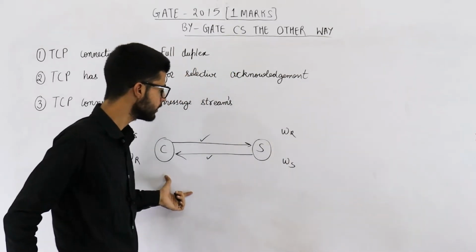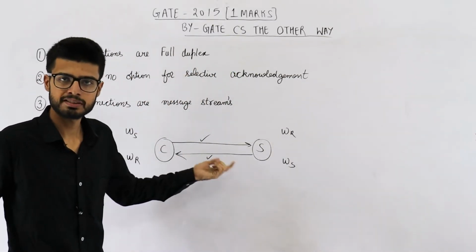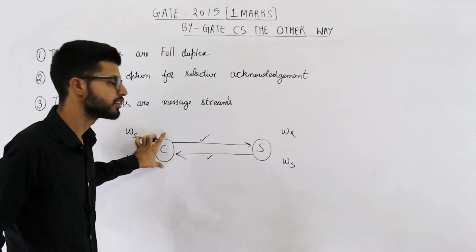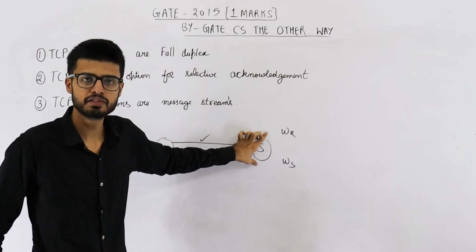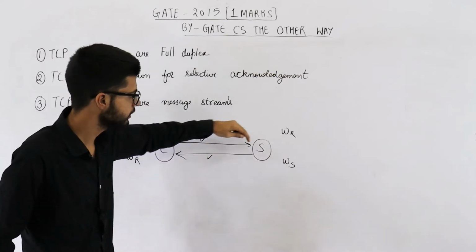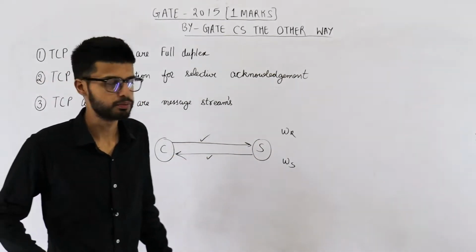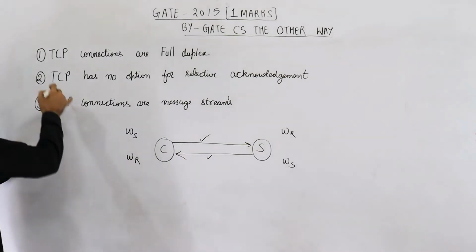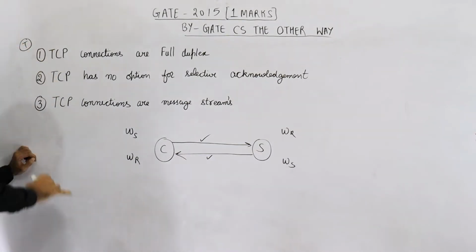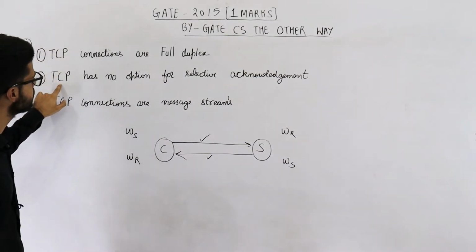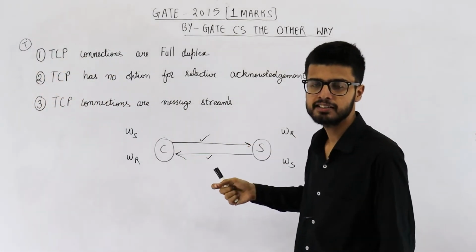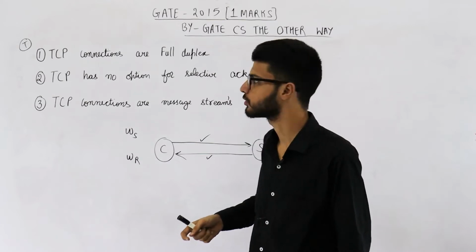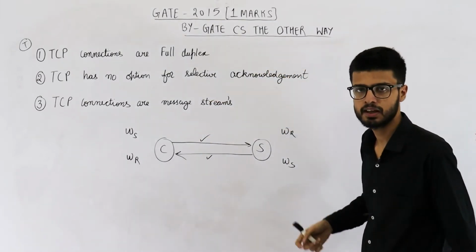Also, acknowledgements will be sent from both sides. If this one receives data, it will send acknowledgement. If this one receives some data using this connection, it will also send the acknowledgement. So, first one is true. Now let us see second statement. It says TCP has no option for selective acknowledgement. This is false. In TCP, we have both kind of acknowledgements, selective as well as cumulative.